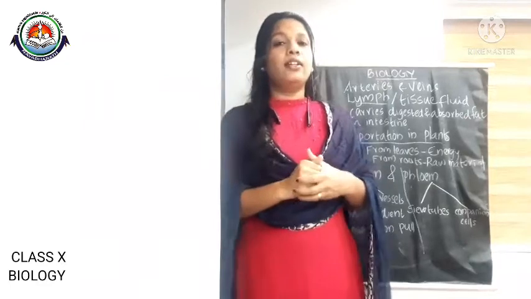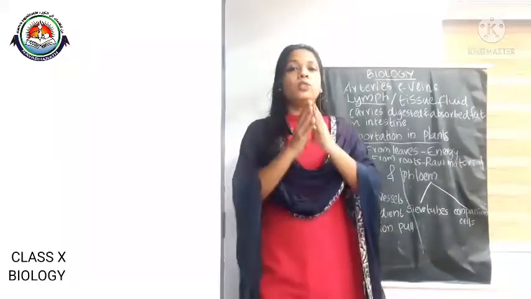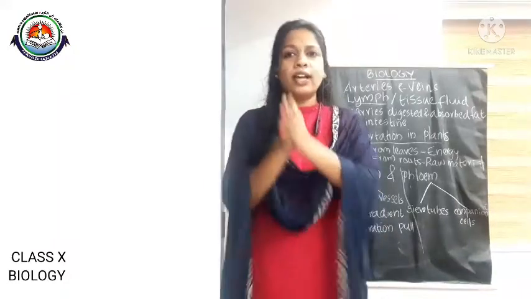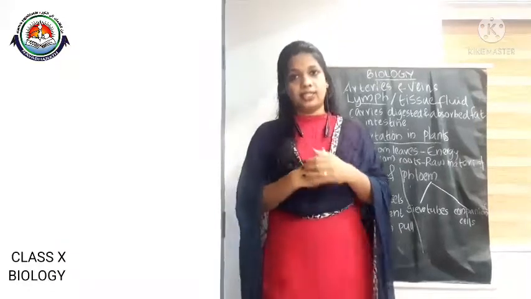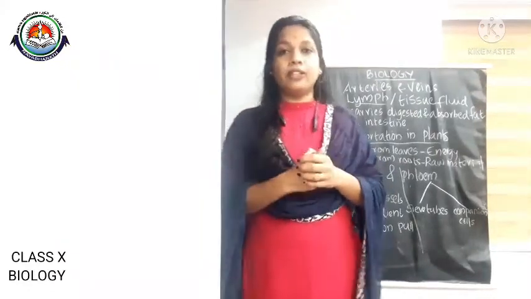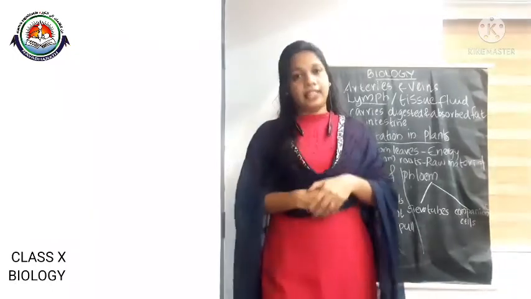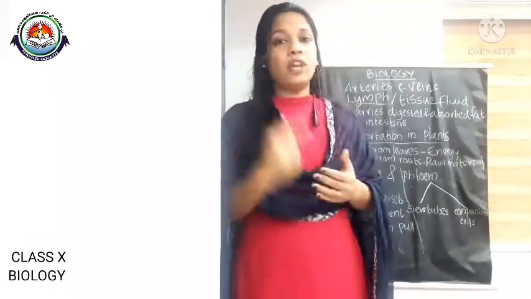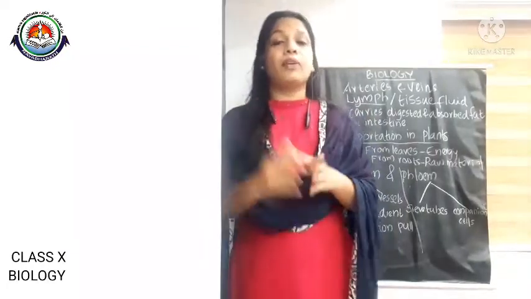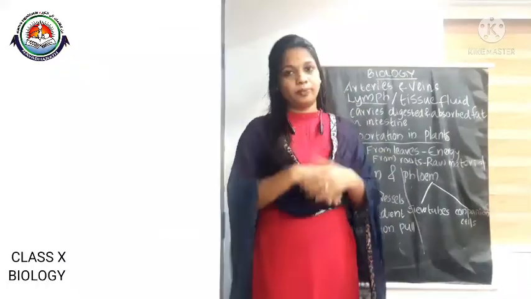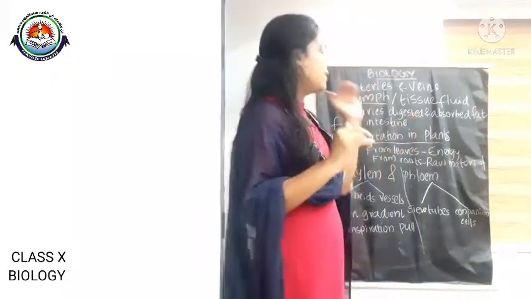Okay, and when the arteries reach the tissues and organs, they divide into smaller and smaller blood vessels, which are called capillaries. Capillaries have a one cell thickness, and it helps to exchange material between the tissues and blood. Okay, and this is about the blood vessels and